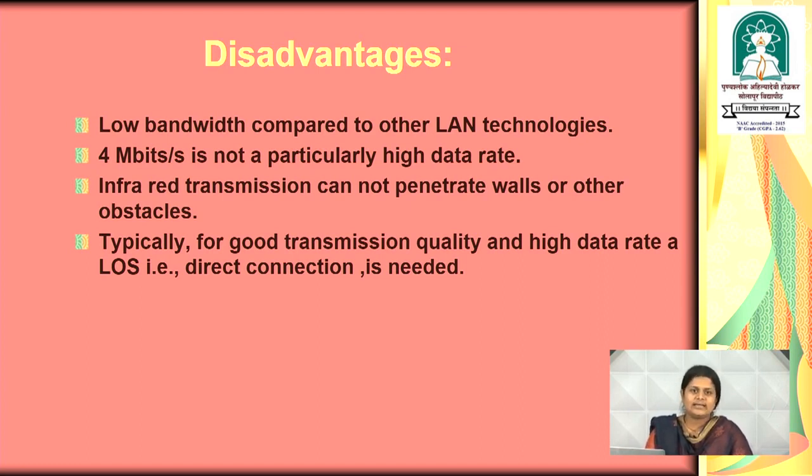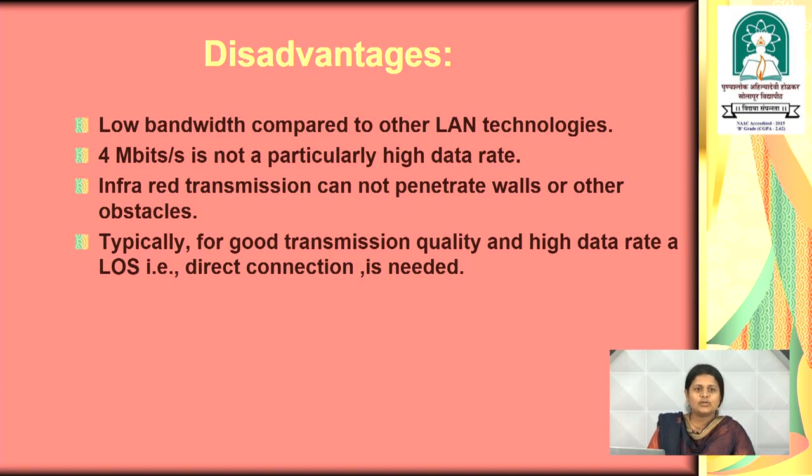If we compare infrared data transmission with radio transmission, then what happens? Let us see. Here the radio transmission has a large bandwidth as compared to the infrared bandwidth. The maximum data rate of radio transmission is in terms of Gbps, and in the current year this data rate is also increasing.